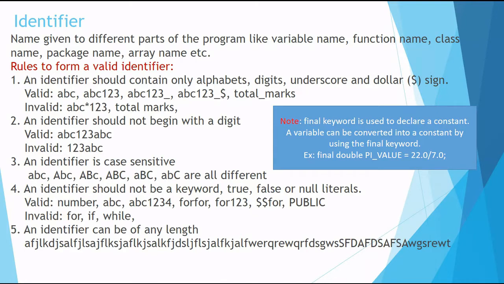So you can see this is the list of valid identifiers you can give, and these which are keywords cannot be used. Now understand Java is case sensitive. It means for, if, and while in small letters will be considered keywords, but if you write them in capitals it is fine, and they can be used as identifiers. An identifier's length can be anything. You can make it as big as possible.